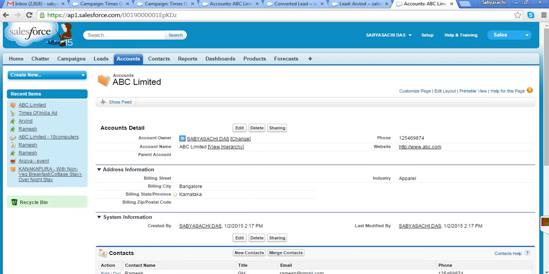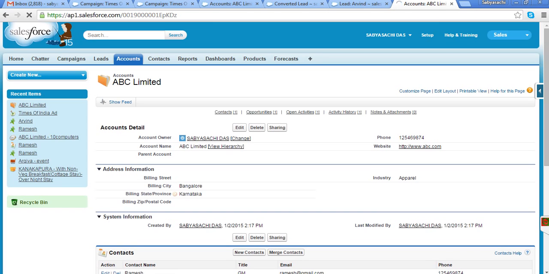See, supposing there is a task, can I create a subtask for it? Understood. So basically this subtask concept is required majorly at the project management level. Especially, say I'm doing a major implementation.